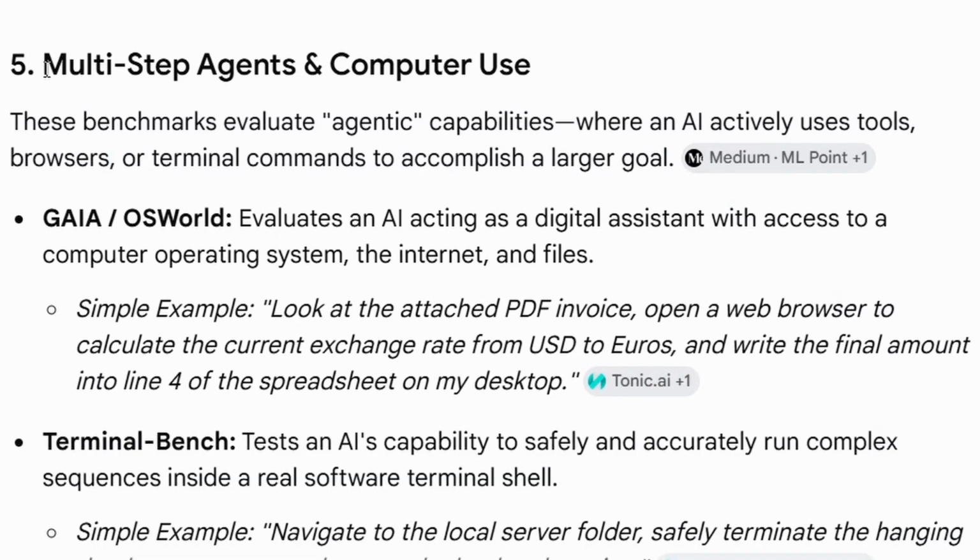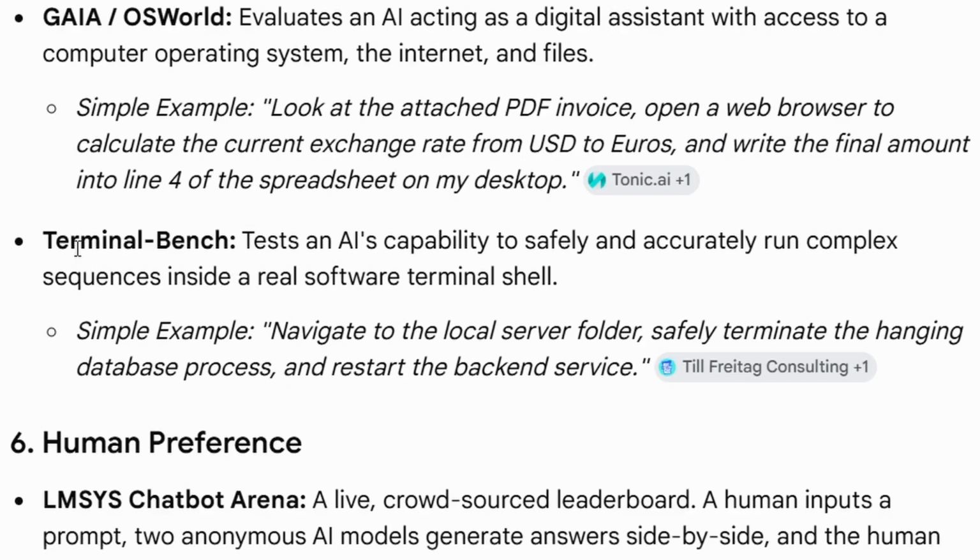Then the next benchmarks are multi-step agents and computer use. These benchmarks evaluate agentic capabilities, where an AI actively uses tools, browsers, and terminal commands to accomplish a larger goal. So GAIA/OSWorld evaluates AI acting as a digital assistant with access to a computer operating system, the files, and the internet. And then there is Terminal Bench, which tests the AI's capability to safely and accurately run complex sequences inside a real software terminal shell.